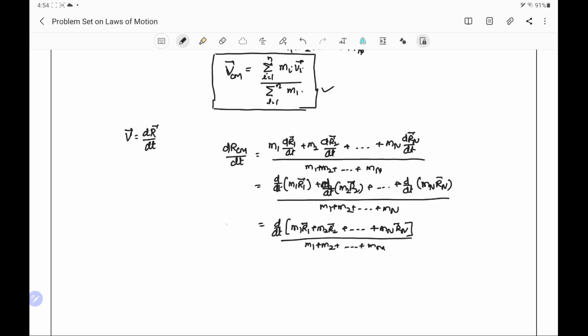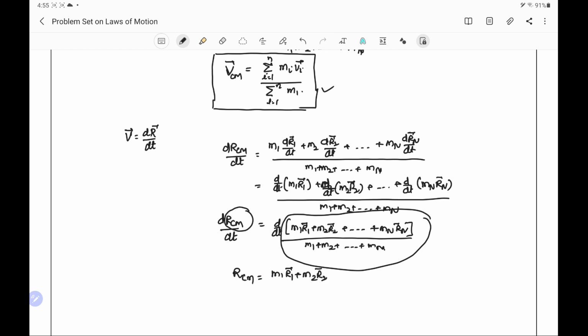Now comparing the left hand side and right hand side, we find that R_cm is equal to m1 r1 plus m2 r2 plus and so on to mn rn divided by m1 plus m2 plus and so on to mn.